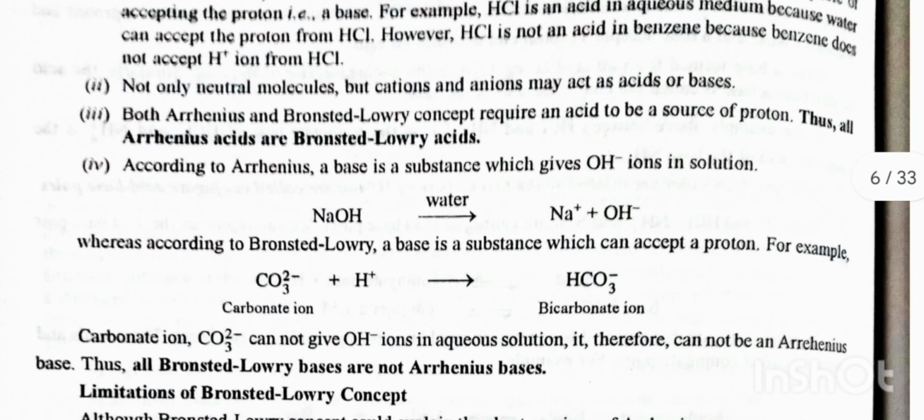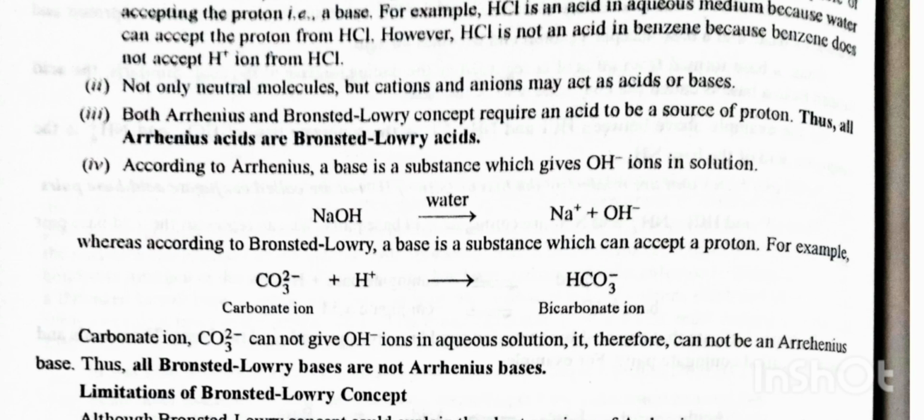A substance is capable of showing acidic character only if the other substance is capable of accepting the proton, that is, a base. For example, HCl is an acid in aqueous medium because water can accept the proton from HCl. However, HCl is not an acid in benzene because benzene does not accept the H⁺ ion from HCl. Second, not only neutral molecules but cations and anions may act as acid or base.